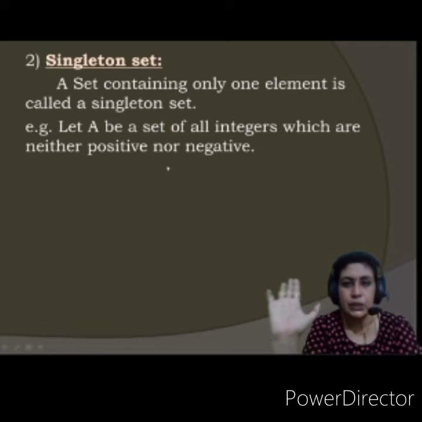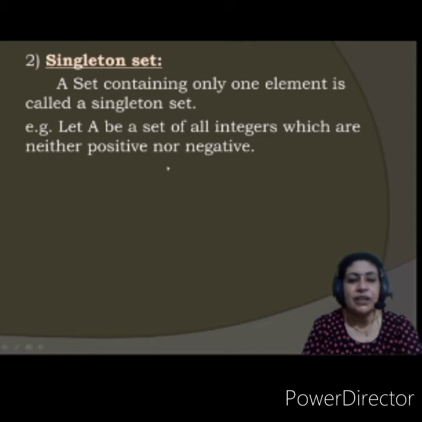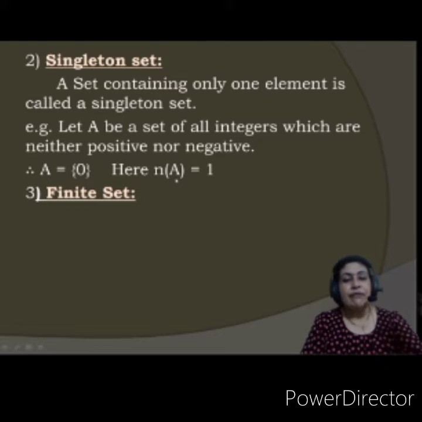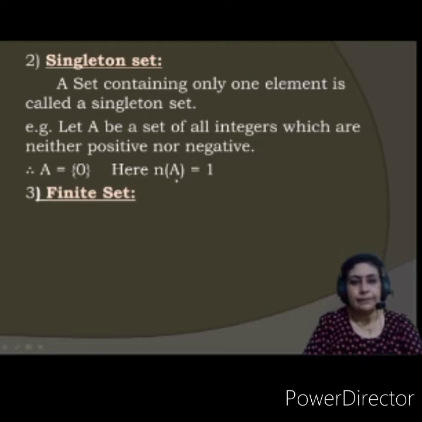It is just 0. So this set will consist of what? A is the set containing only 0. So what is the number of elements in A? 1. 1 means it is a singleton set. Okay. Finite set. What is a finite set?